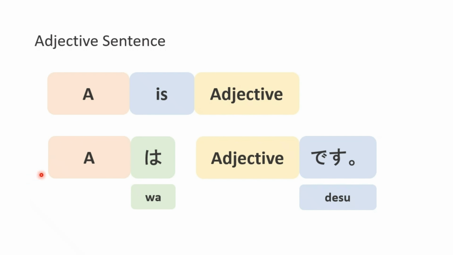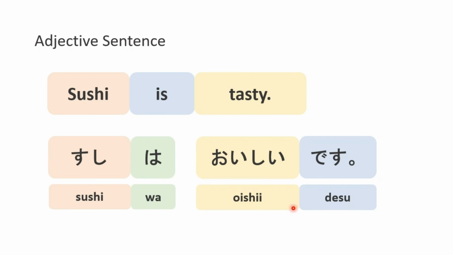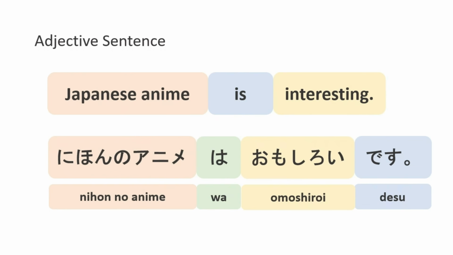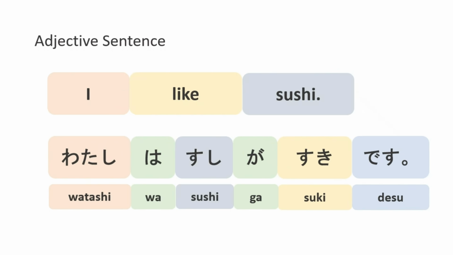Next, let's look at adjective sentences. Here's the basic pattern. A は adjective です。Example: Sushi is tasty. 寿司はおいしいです。Japanese anime is interesting. 日本のアニメは面白いです。Look at this sentence.